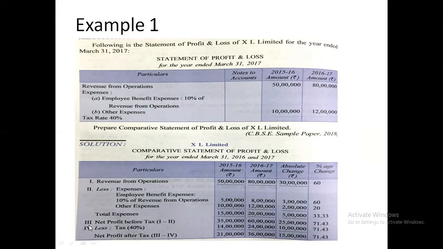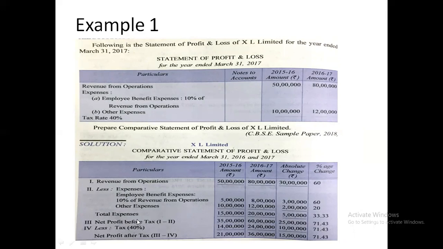Then we'll calculate net profit before tax. So the first item will be taken first and the second later on, means the second will be deducted from the first, and we'll have net profit before tax. So 50 lakh minus 15 lakh will become 35. 80 lakh minus 20 lakh will become 60 lakh.